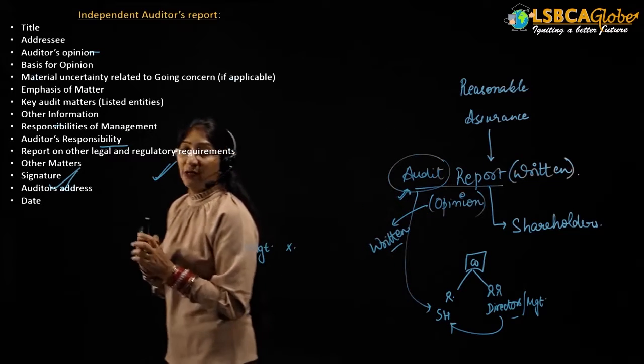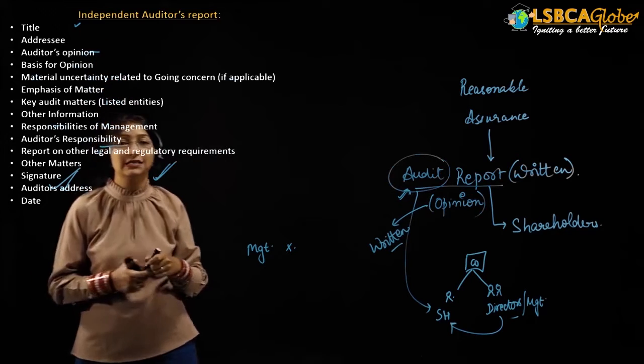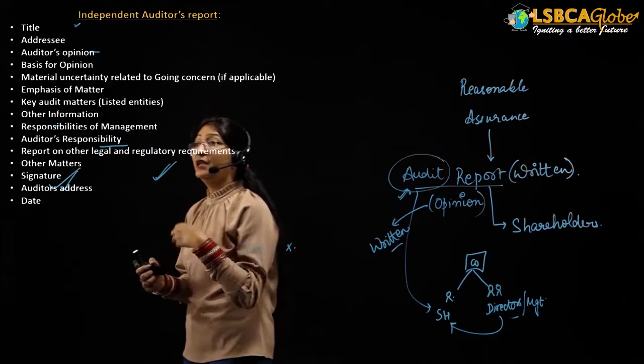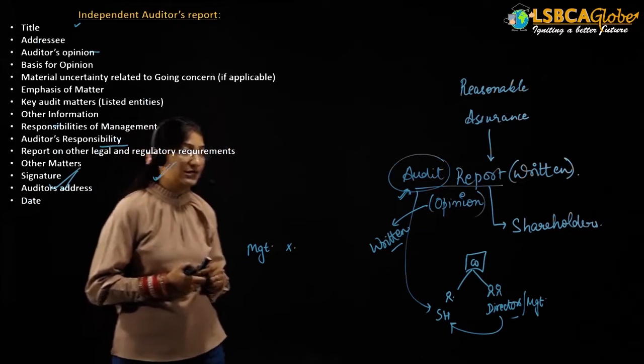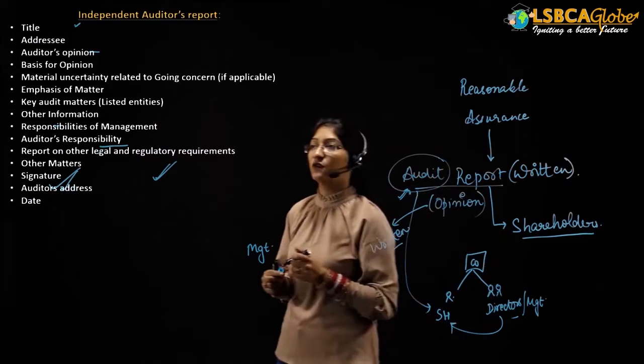So the independent audit report contains the following. First of all, the title, that is, it is an independent auditor's report. This is the title of the report. Then the addressee, to whom the audit report is addressed. It is addressed to the shareholders of the company.